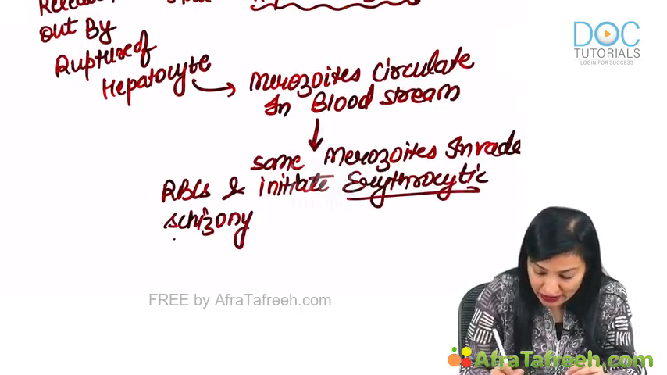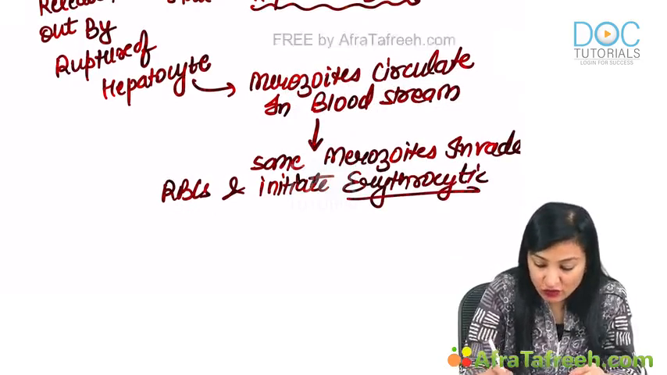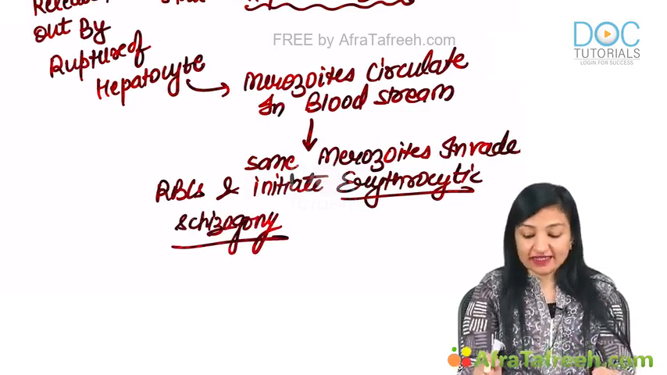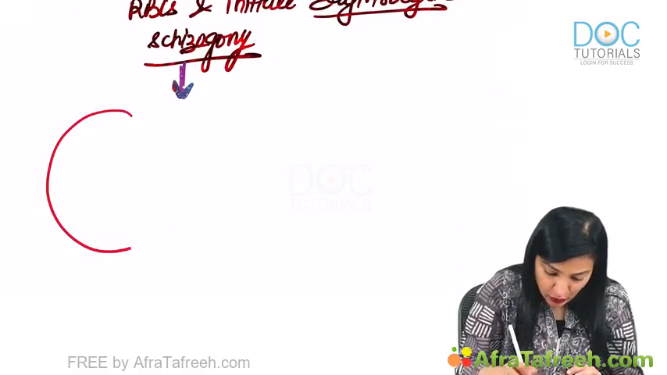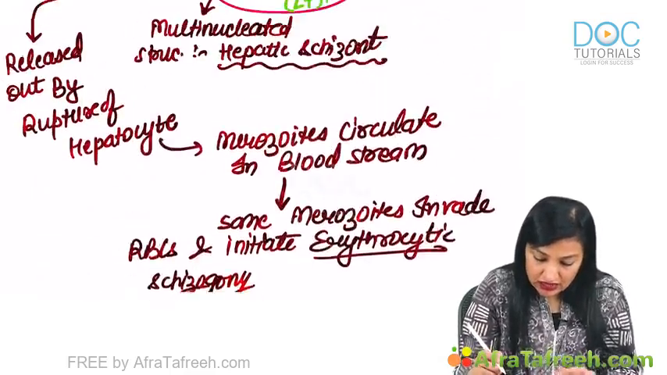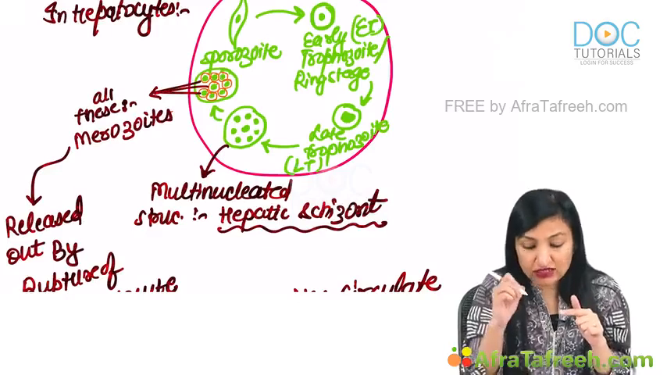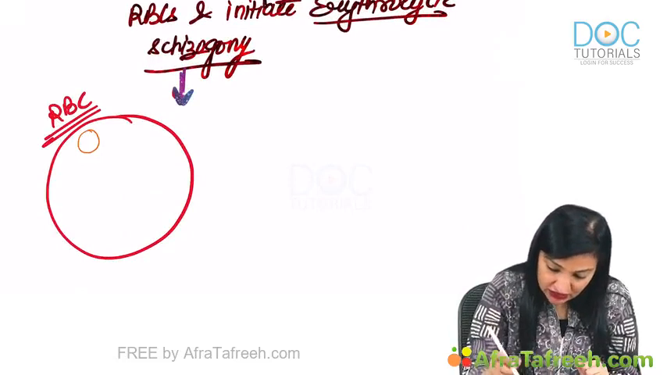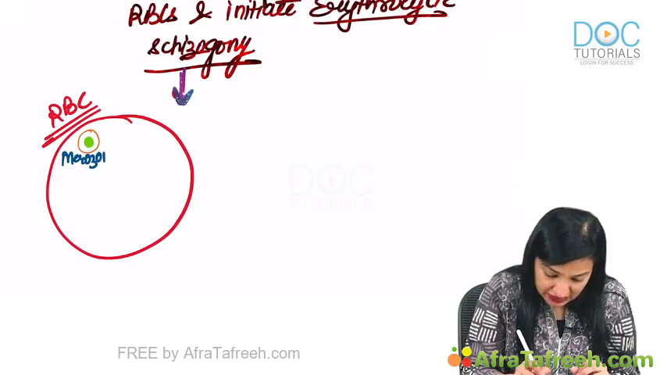So, what is going to happen over here? In erythrocytes, schizonts will be formed. Erythrocytic schizogony. Now imagine this is an RBC. I had used the orange color for merozoites, and the green dot represents the nucleus. I will use the same color coding. Imagine this is the merozoite which has entered inside the RBC.